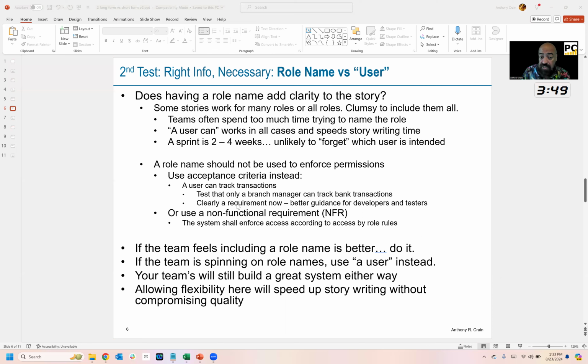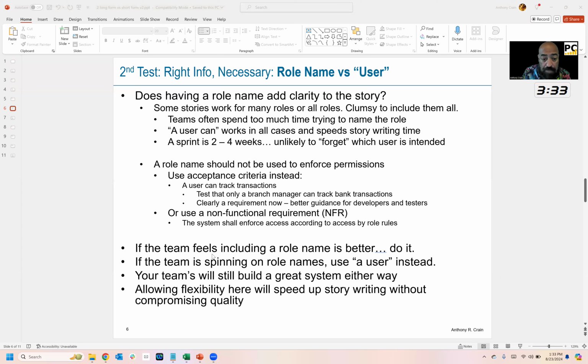With this technique, it's clear that you should enforce it. You can also use non-functional requirements. And so the system shall enforce access according to the access-by-role rules. That would be a table. Here are the things they can do, can't do, a separate asset altogether. This should not be part of the naming of a story.